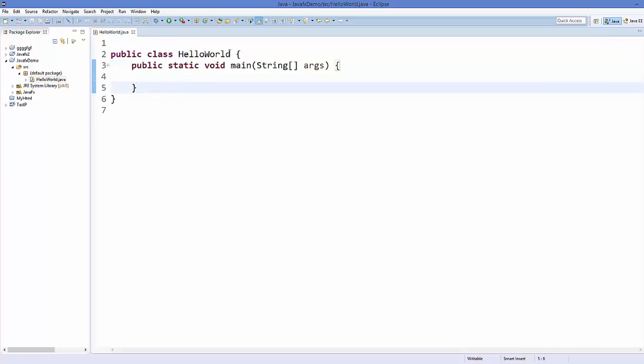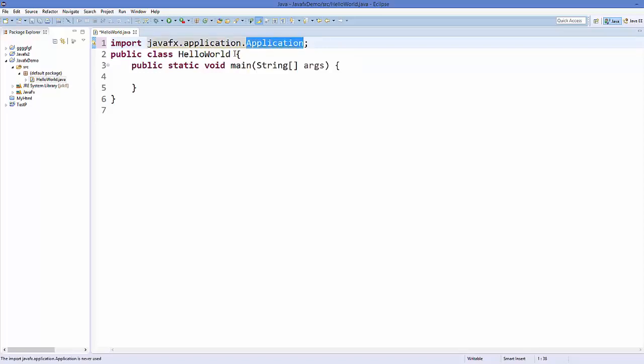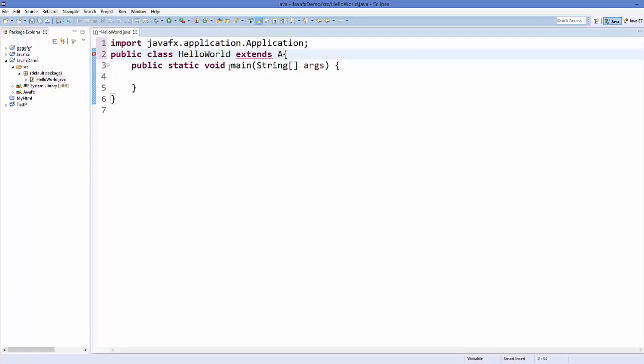Now to add JavaFX support in this class, first I need to import this library called javafx.application.Application. After adding this library, you can extend this class with the Application class.